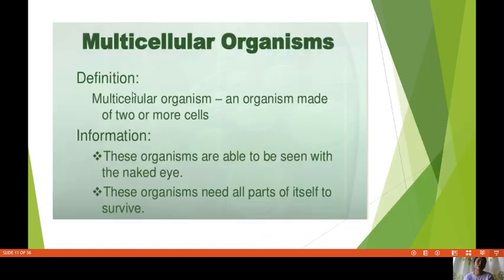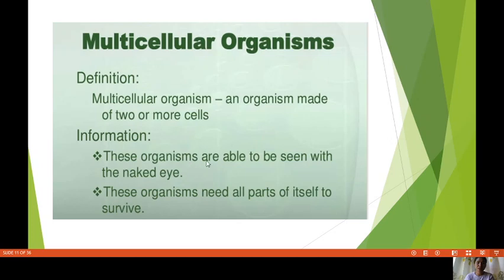Okay, definition. Multicellular organism, an organism made of two or more cells. Again, multi means many. So in our case, we are made up of more than one cell.